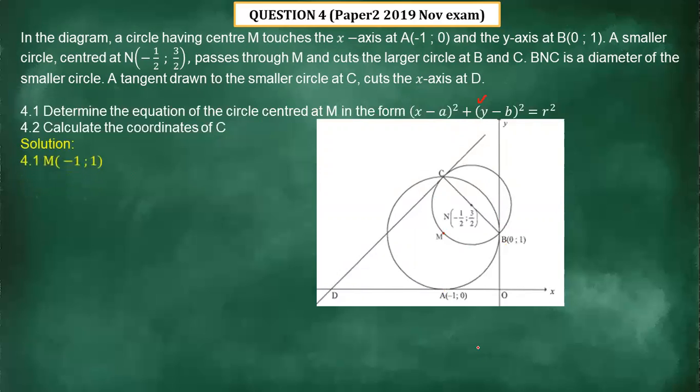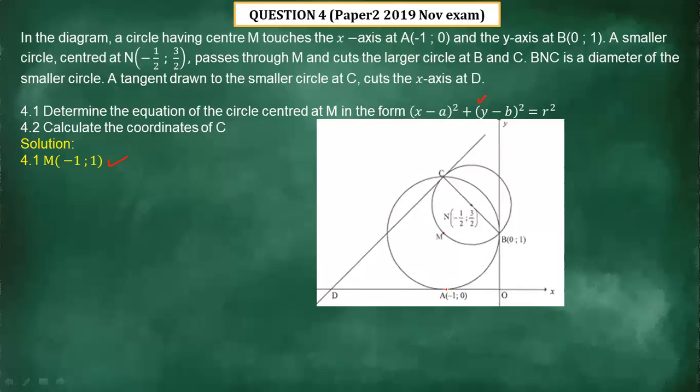But now, what is going to happen? The center M is (-1; 1). How do you obtain that? Now remember, this line, which is the x-axis, is acting as the tangent to the bigger circle. It cuts the graph at this point.